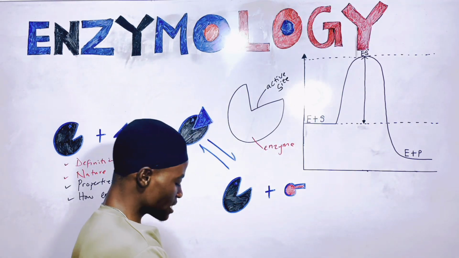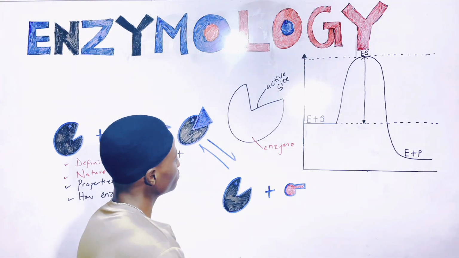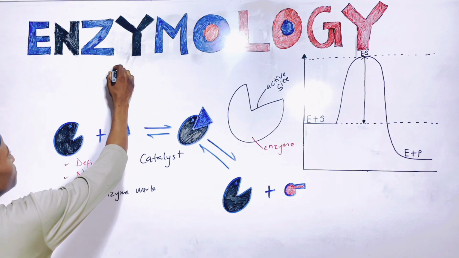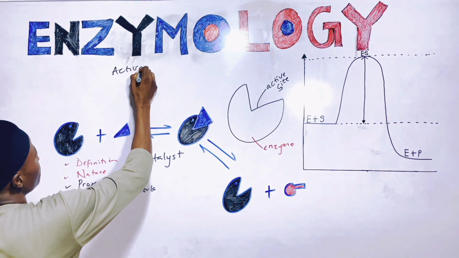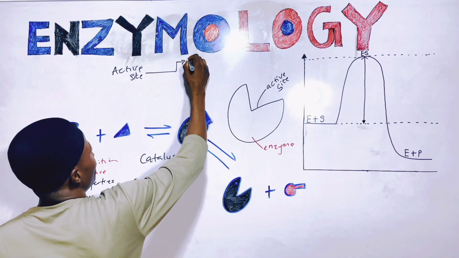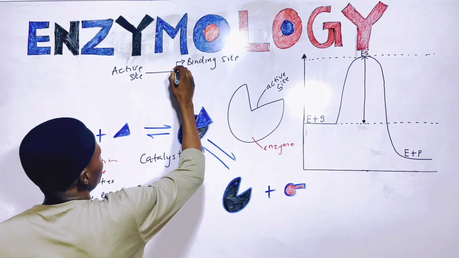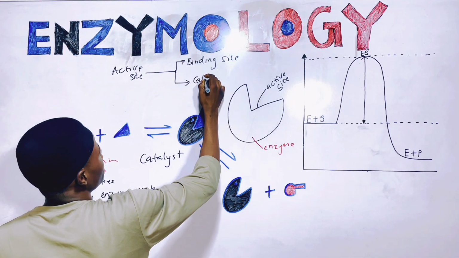So this active site is divided into two. Let me say I'm having active site here, right? This active site is divided into two. We have the binding site, and at the same time we have the catalytic site.